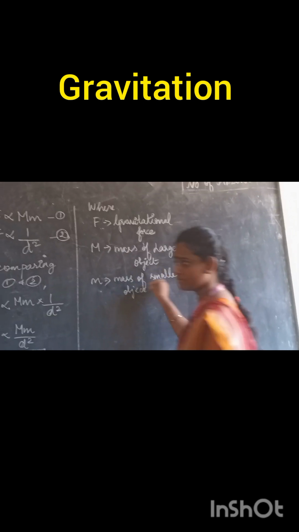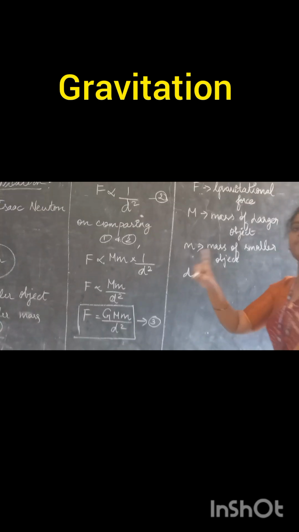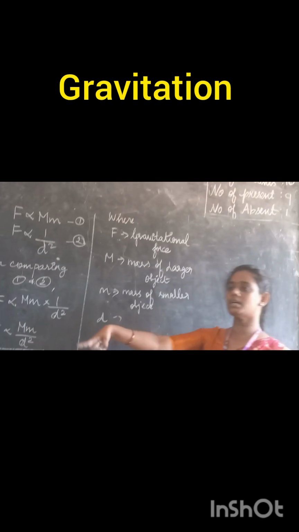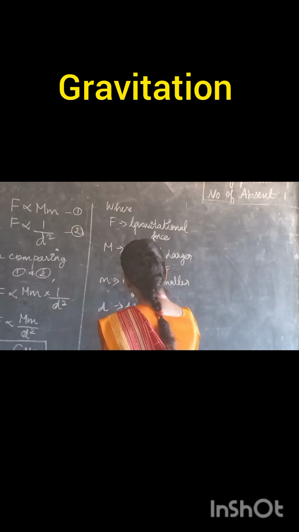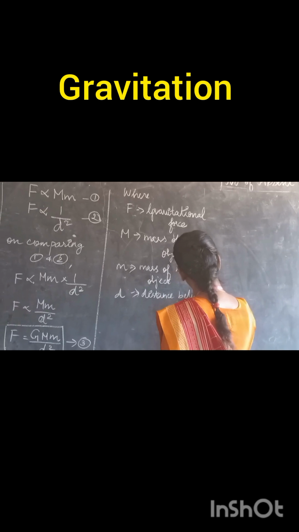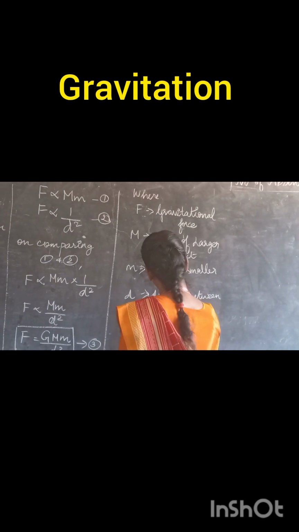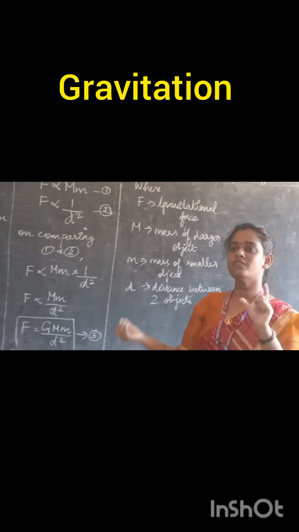What is D? D is the distance between the two objects, that is, our Earth and the Moon. Distance between two objects. Okay. Now we want to find the value of G.